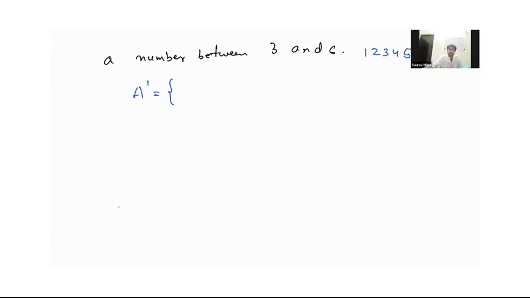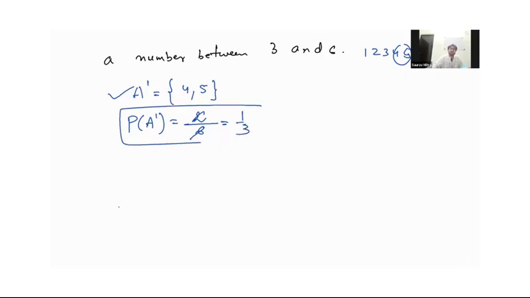A number between 3 and 6 is only 4 and 5. So the outcomes favoring this event are 4 and 5. The probability of getting this event is the number of favorable outcomes, 2 upon 6, which is 1 by 3. Got it?